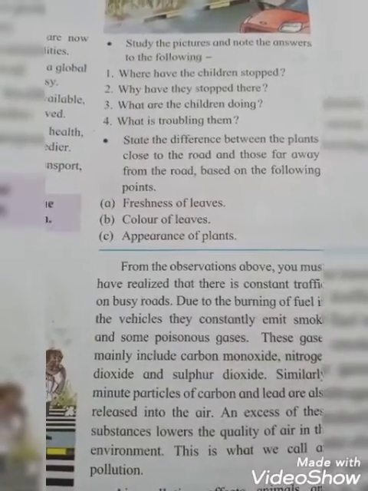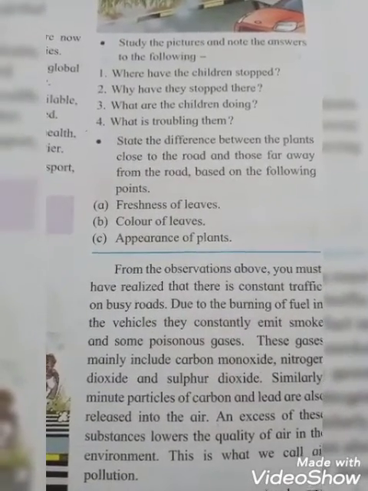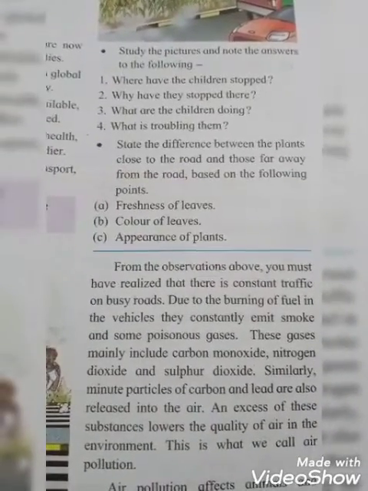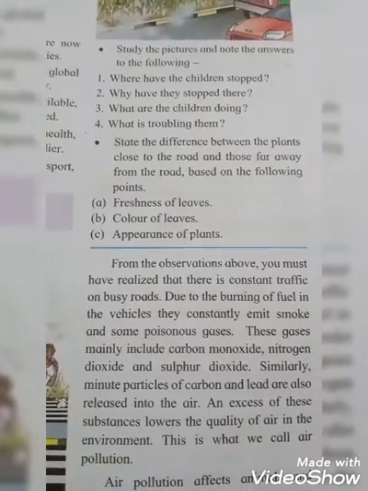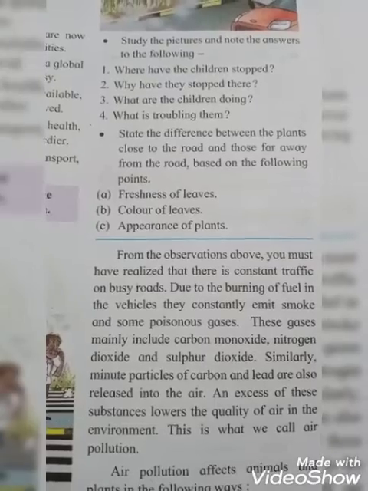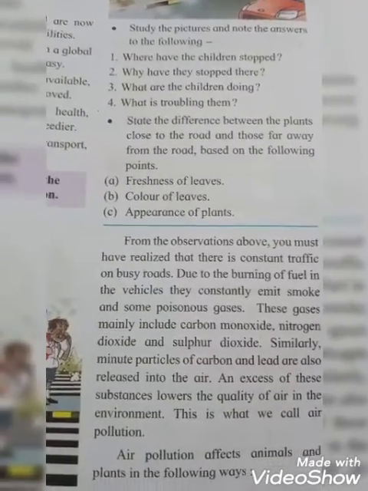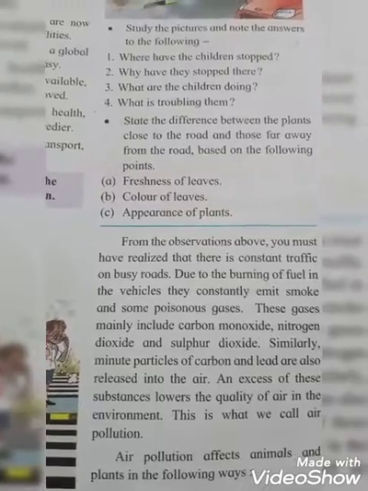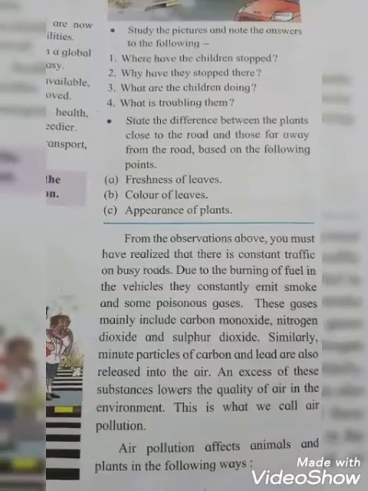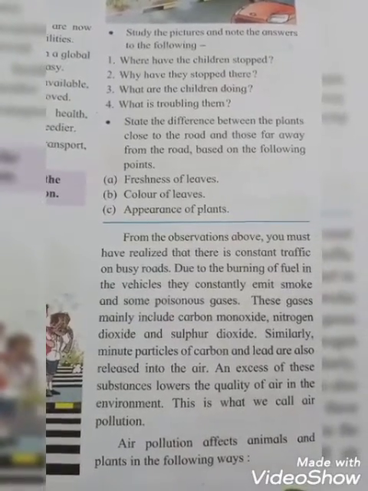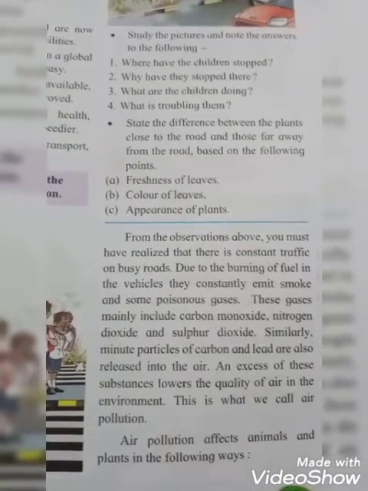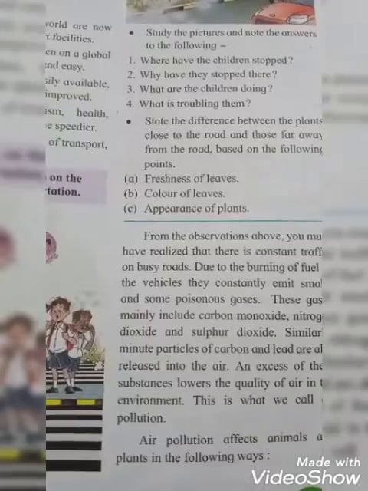And which are the poisonous gases, students? The poisonous gases are carbon monoxide, nitrogen dioxide, and sulfur dioxide. Okay, similarly, minute particles of carbon and lead are also released into the air, and excess of these substances lowers the quality of air in the environment. And because of all this, it lowers the quality of air in the environment. Okay students, and this is what we call air pollution, because the air is totally polluted.